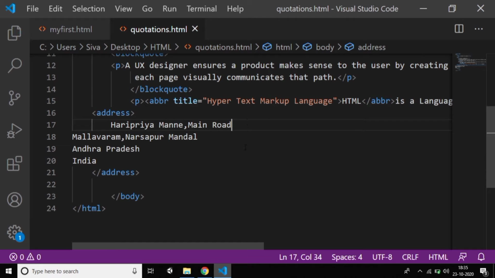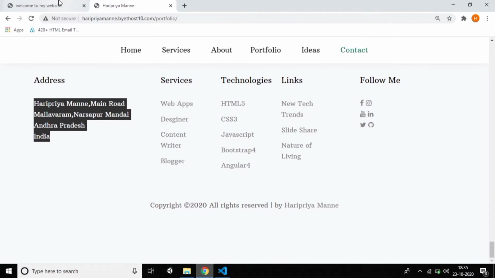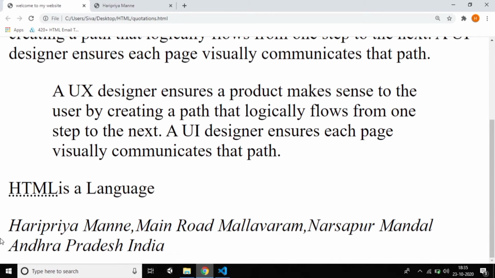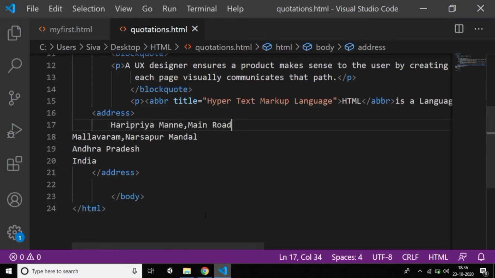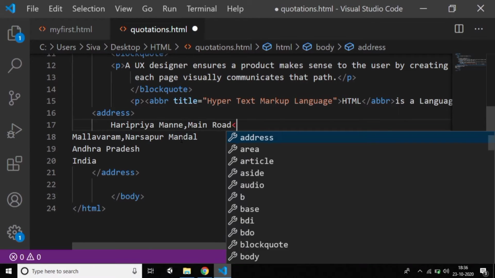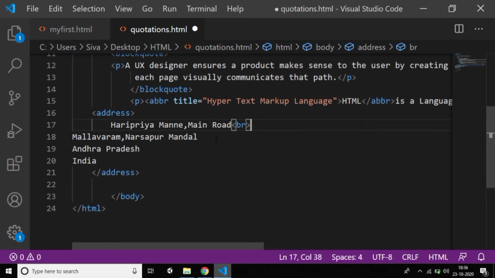And if you just press Control S and reload it, you can see it is bolded, not bolded, italic, and something different. So if you want the text on the next lines, you need to give a break. That's it. You need to give a break for it to be on the next line.